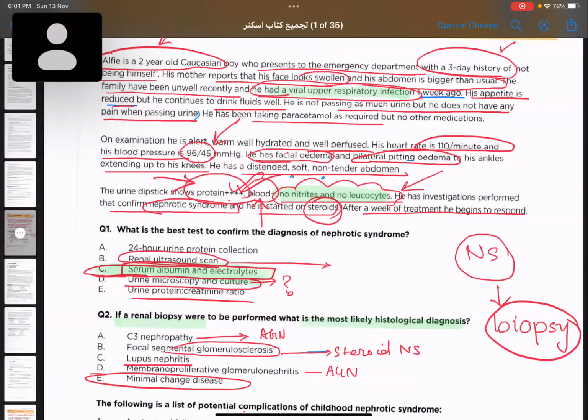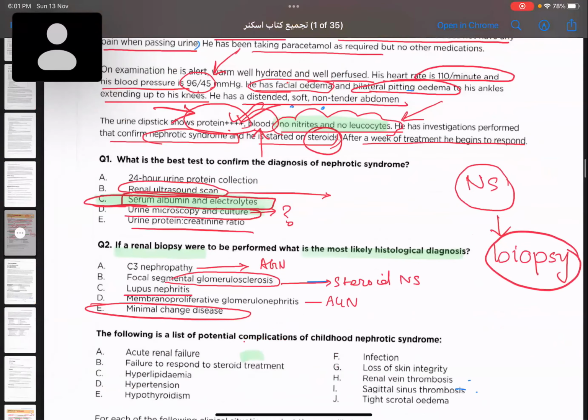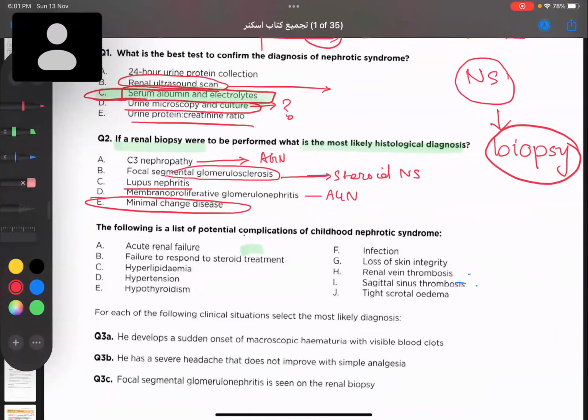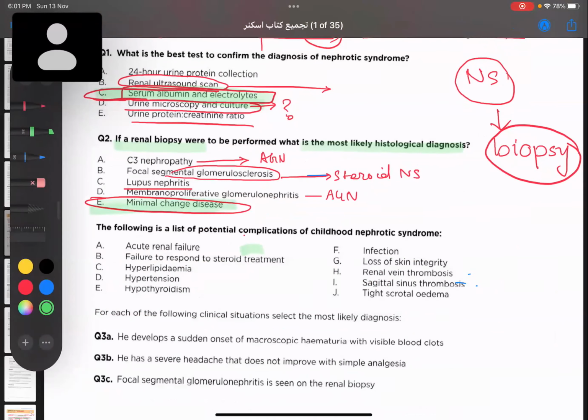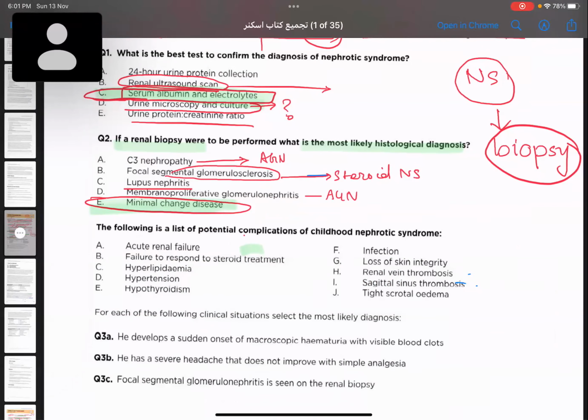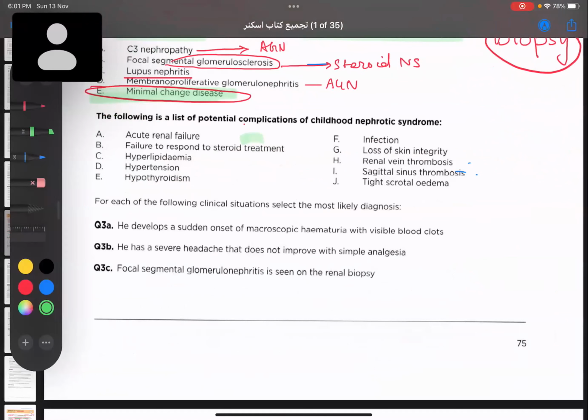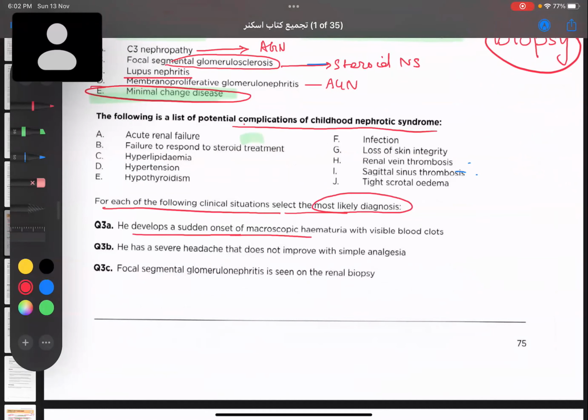We are not suspecting a case of AGN, we are suspecting a case of nephrotic syndrome, and the commonest change we are going to find is minimal change disease. Okay. Now they have given a list of potential complications of childhood nephrotic syndrome. For each of the following clinical situations, select the most likely diagnosis. He develops a sudden onset of macroscopic hematuria with visible blood clots. So all these children have nephrotic syndrome and they have developed some complications.